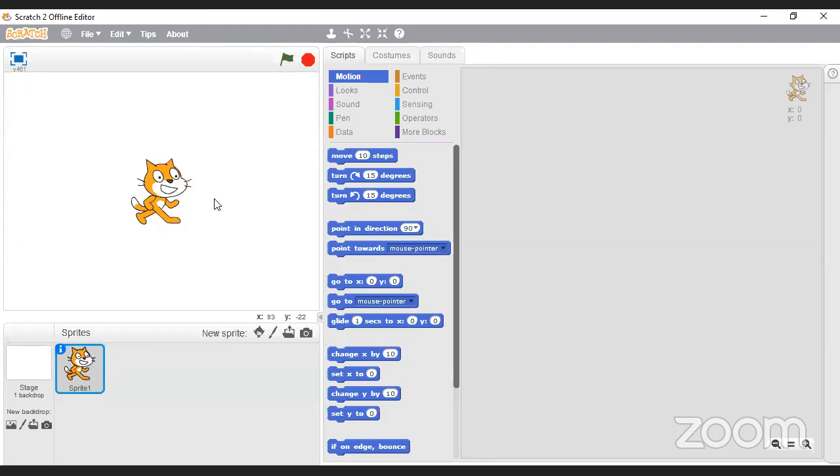Scratch is a block-based language. A block-based language essentially means it's a visual language. So you don't have to worry about semicolons and full stops and brackets and all those things. But the cool thing about it is that you'll still learn how to use a loop. You'll understand how to use an if statement. All of those things that you use in programming all the time are applicable here.